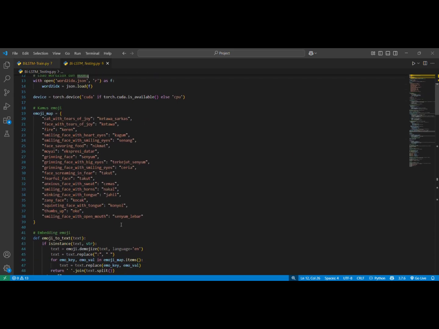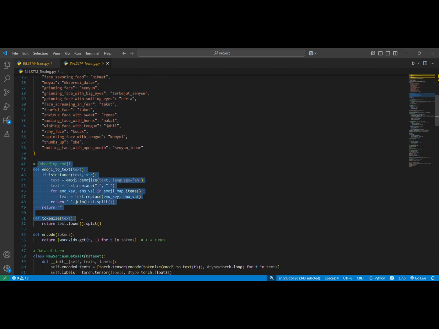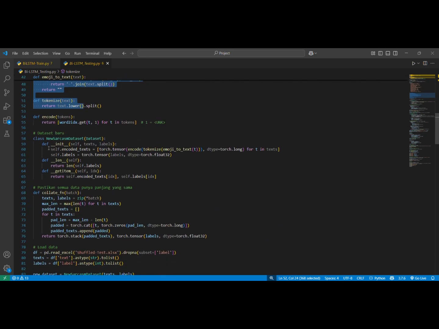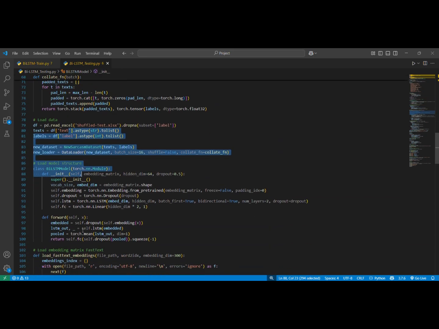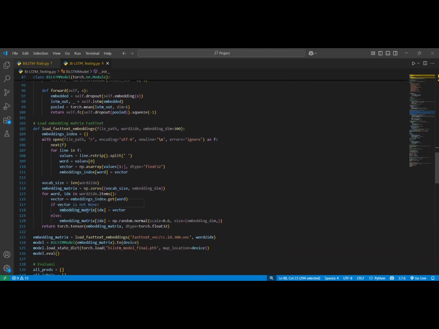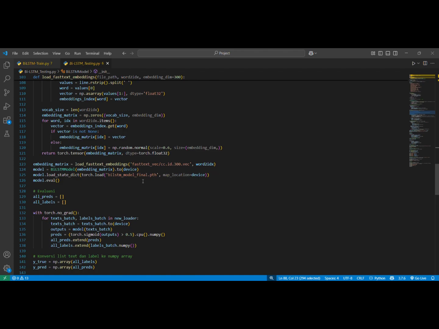Same as the training, the dictionary and the embedding, dataset, collate, load data, class, FastText embedding, everything is the same. The difference is only in the evaluation, which calls the model that we downloaded, the model that was saved and already passed the training phase.